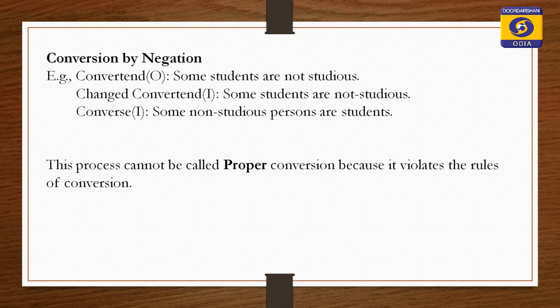But when we convert, the subject becomes not-studious. So the subject of the converse is the contradictory of the original predicate. It should be the original predicate, but instead we get the contradictory of the original predicate. So this rule is violated.